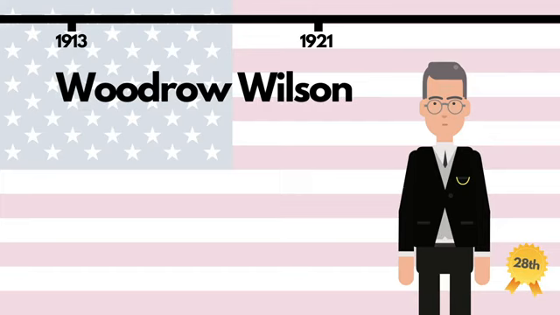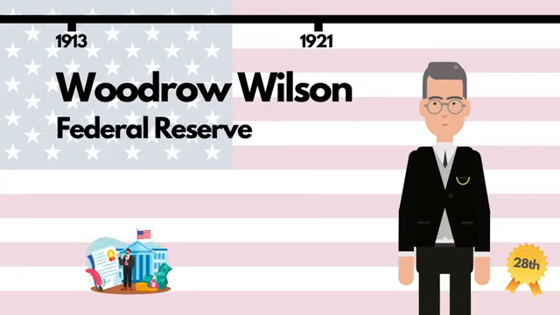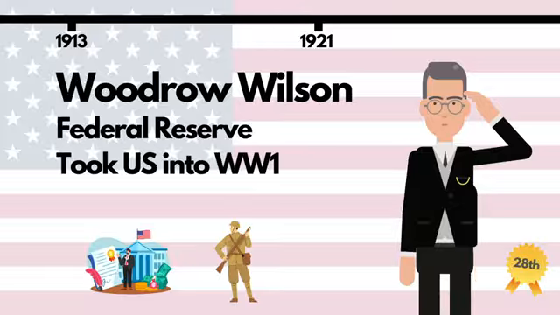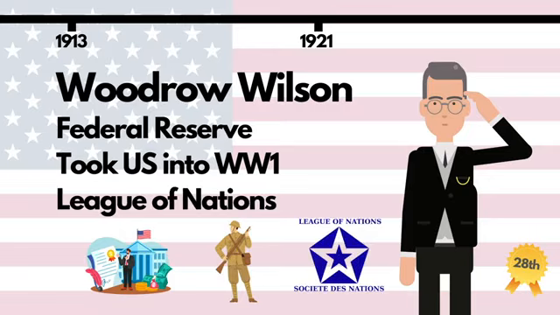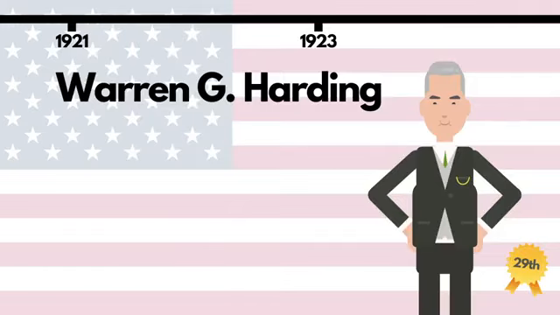Wilson reduced tariffs, established the Federal Reserve, and tightened regulation on big business. He also took the US into World War I, declaring that the US had a moral duty to make the world safe for democracy. After the war, he pushed for the establishment of the League of Nations in a bid to stop future wars. Wilson had wanted to seek a 3rd term of office, but was forced to retire after a stroke.